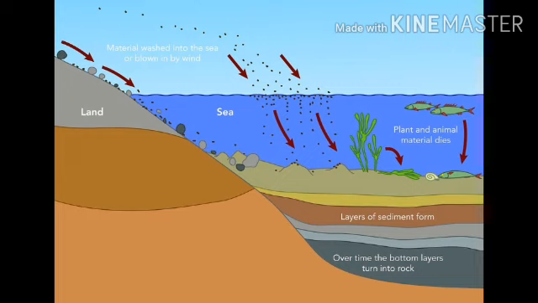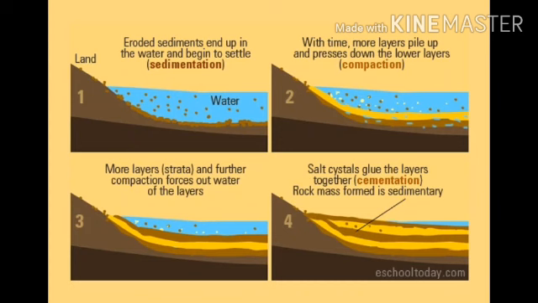The load of transported rocks, gravels and other materials settles at the bottom. Now this settling at the bottom is also called sediments. Now what happens? The layers of sediments come along and settle at the bottom. Now how will this form rocks? Let's see. At first the eroded sediments settle at the bottom. While the layer of sediment settles at the bottom, then the second layer and third layer and so on.